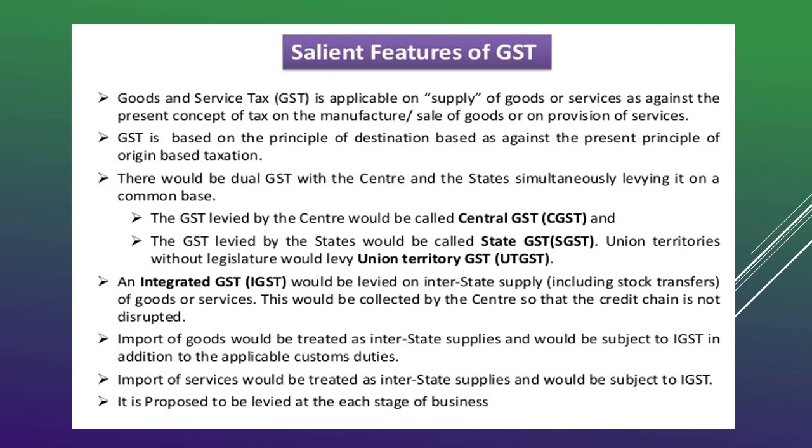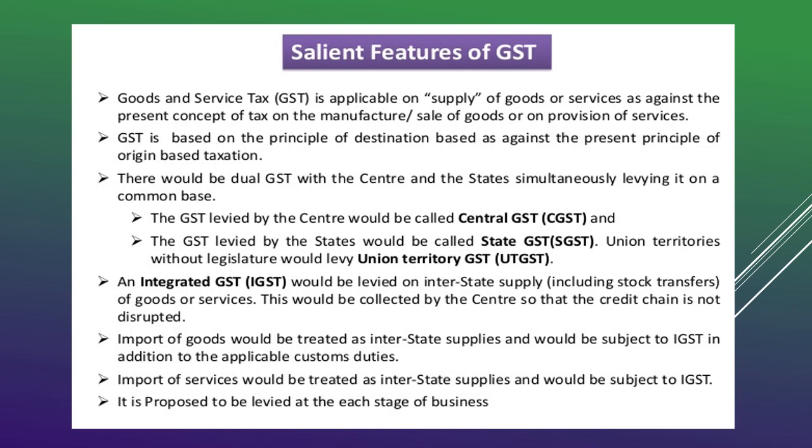But in case of union territories without legislatures, we call it UTGST, that is Union Territory GST. Now integrated GST, IGST, is levied on interstate supply, that is, in between states.